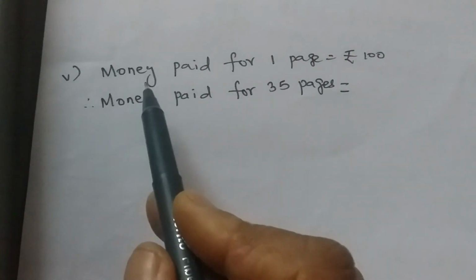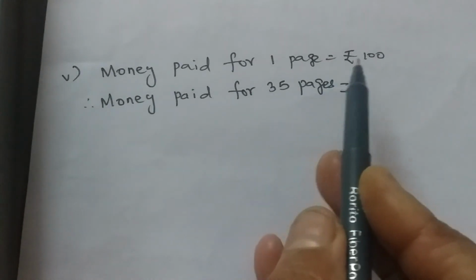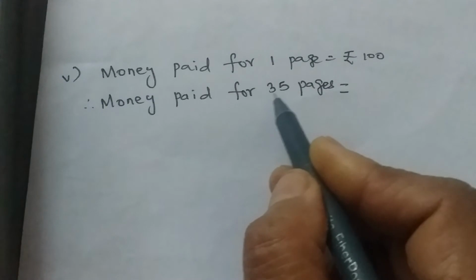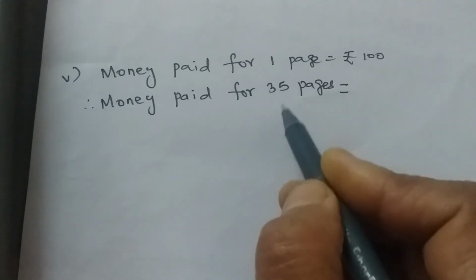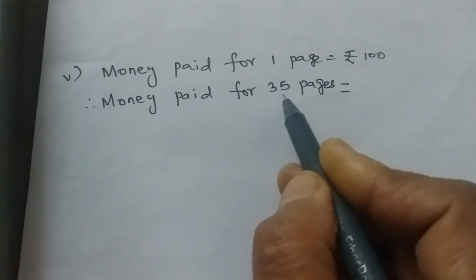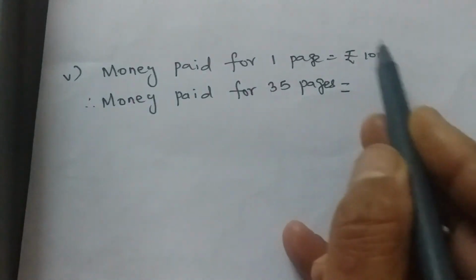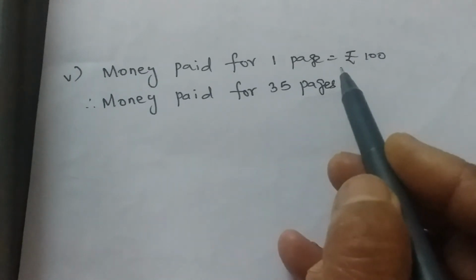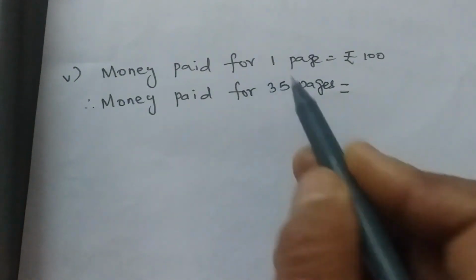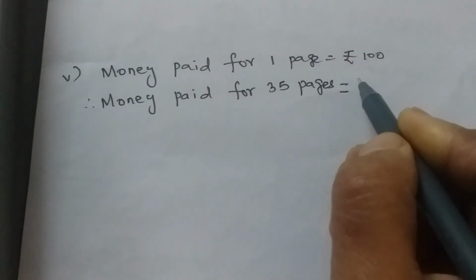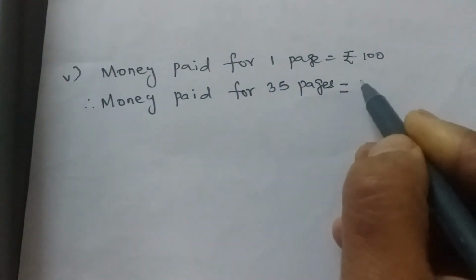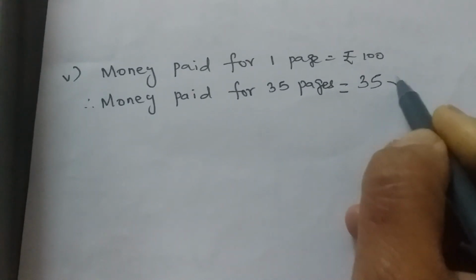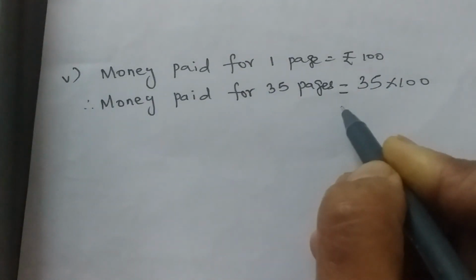So let us see the statements. Money paid for one page, ₹100. Therefore, money paid for 35 pages, because totally they wrote 35 pages. From the beginning till the end, the number of pages in the poem is the same, 35 pages. So when they are redoing the work, he is paying 100 rupees to Kaviman to help him complete the work. So we know for one page, you have to find for 35 pages, one to many. What is it? The concept of word problems. One to many is multiplication. So 35 into 100.